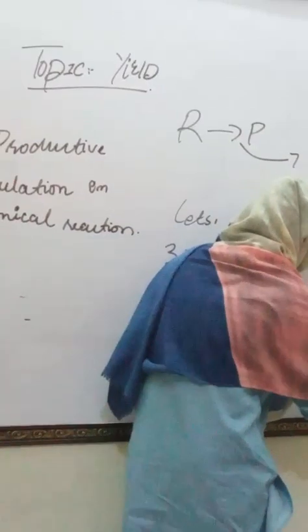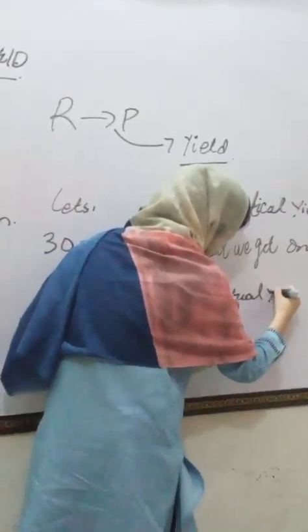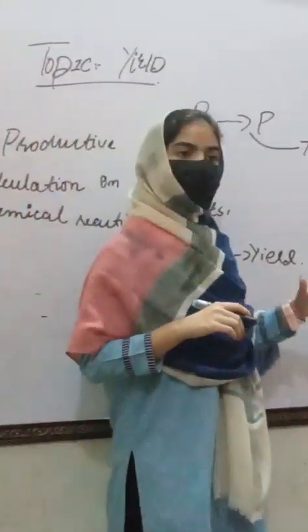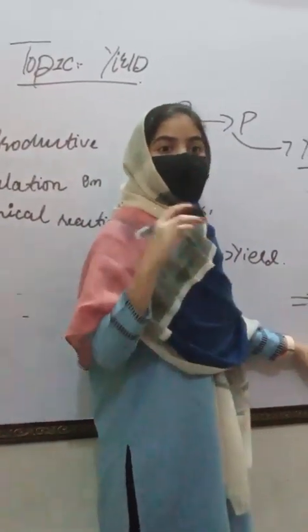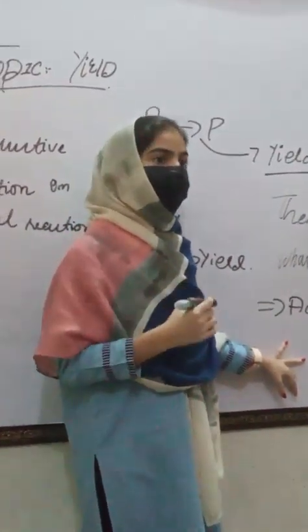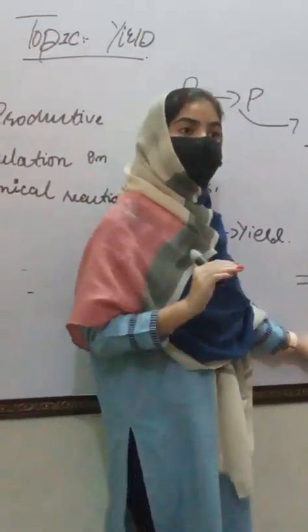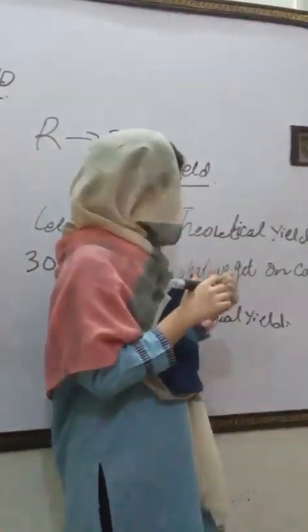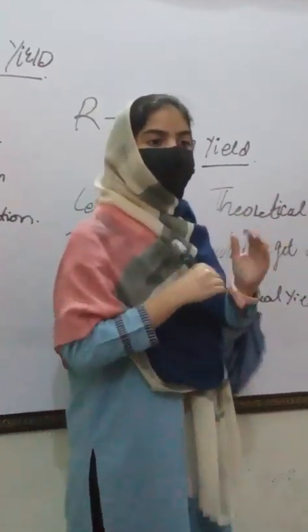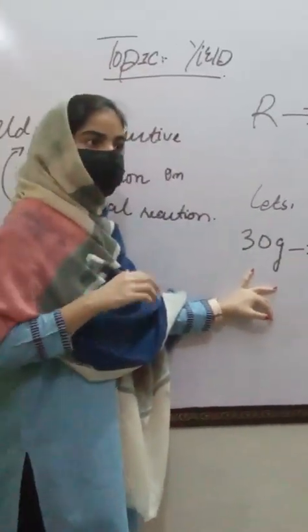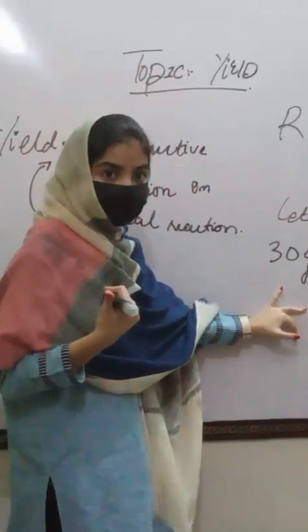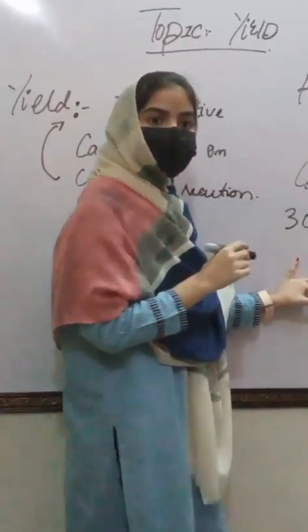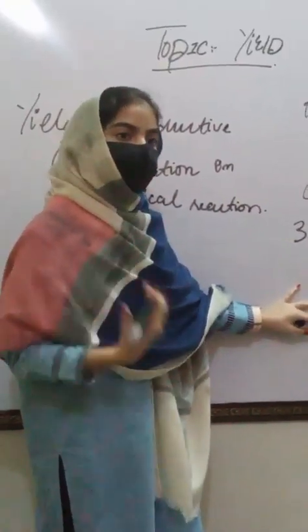And now is the actual yield. First, let me tell you, many students or people are confused thinking that actual yield, experimental yield and practical yield are different things. But no, these three are all the same thing. Practical yield or actual yield is the amount of product that we find in real life, in the experiment. Like I told you, I expected 36 grams, but I actually got only 30 grams. So this 30 grams is the actual yield that we find in the lab, in the experiment.